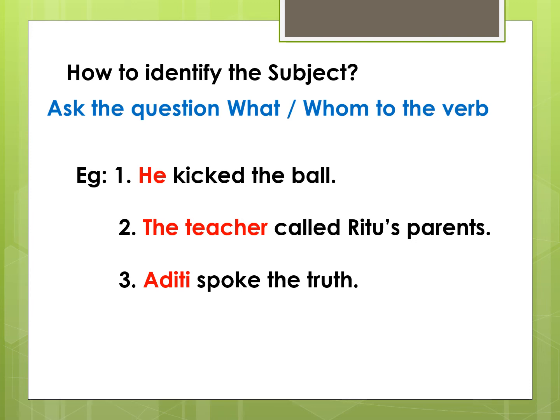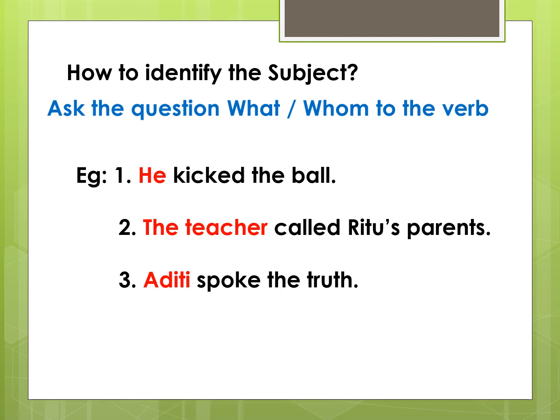For example, sentence 1, he kicked the ball. Who kicked the ball? We get the answer he. So he is the subject of the sentence. The second sentence, the teacher called Ritu's parents. Who called Ritu's parents? We get the answer the teacher. So the word the teacher is the subject of the sentence.